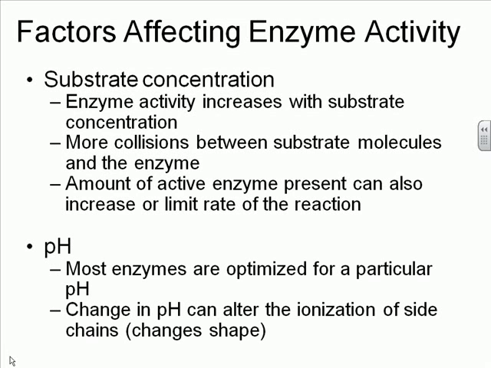pH is also a factor when you're talking about the speed of an enzyme, because most enzymes have a particular pH. If it is an enzyme that only works at a pH of 4, and you have placed it in a solution with a pH of 7, in order for that enzyme to work, you're going to have to lower the pH of your solution. When you lower the pH of the solution to its optimal pH, then it will work, because otherwise a change in the pH changes the shape of the enzyme. And when you change the shape of the enzyme, as changing the shape of anything with science, then the structure no longer functions as it should.